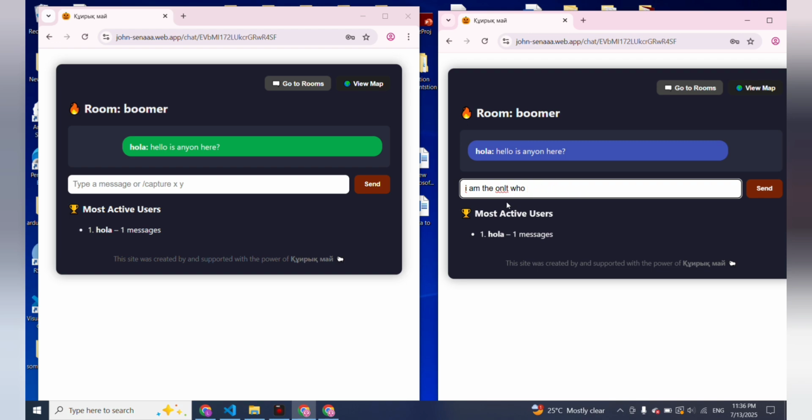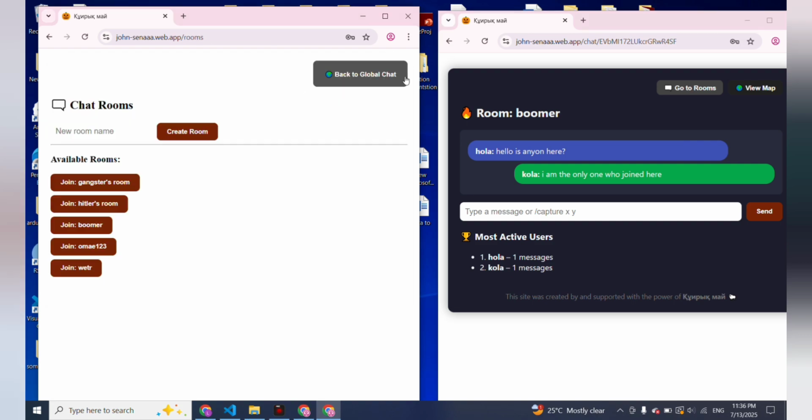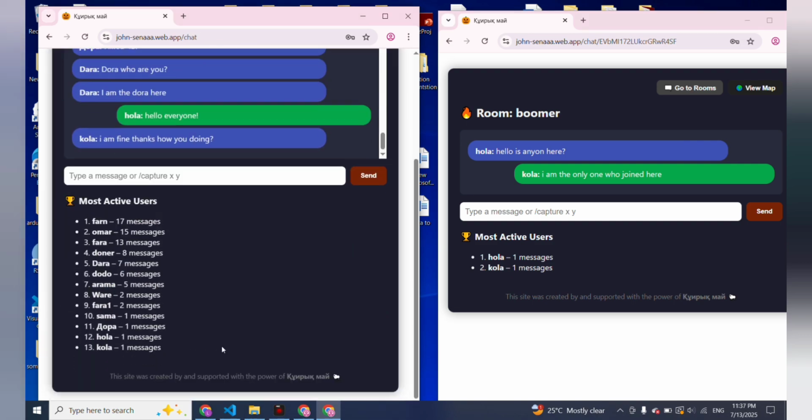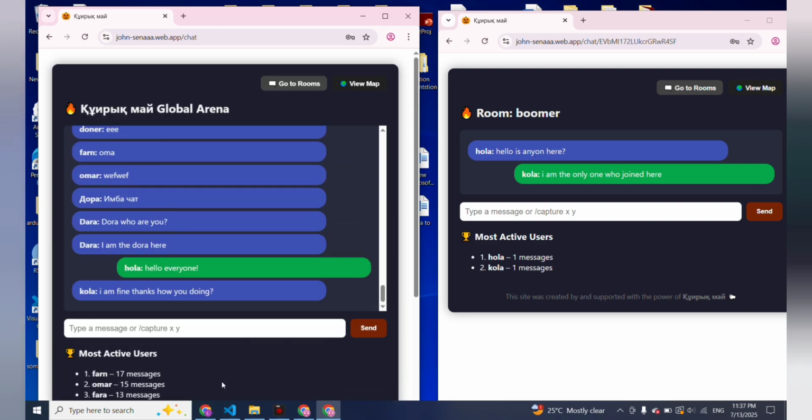The message comes to the first member. On the leaderboard, both of them have one message, always first place. Now we go back to the main chat. So that's it. That's what I wanted to show.